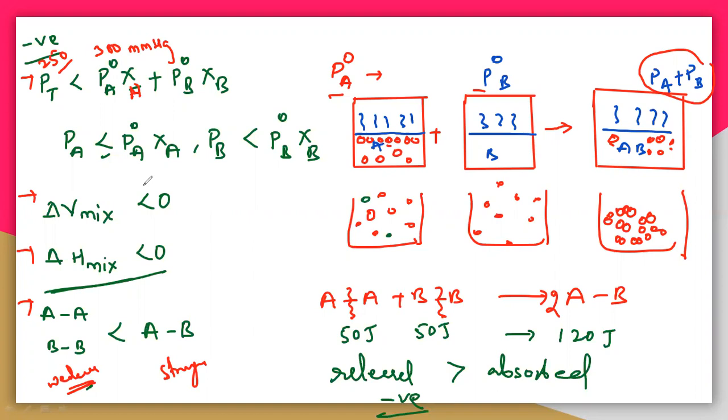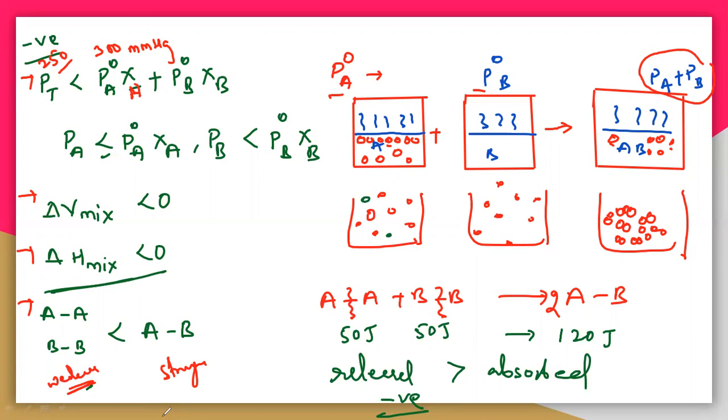Why are you getting the lesser pressure? Because the interactions are very high, so the molecules will come very close, so the volume decreases. The interactions are very high, so they do not produce much vapor. We will not get such a high vapor pressure. So the vapor pressure is decreased because the interactions are increasing here. There is a strong interaction, so the volume of mixing will also decrease. And the heat energy released will be more than the absorbed energy.